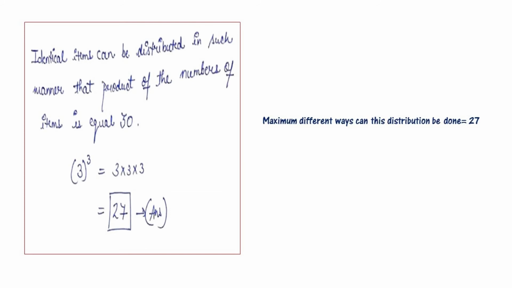Identical items can be distributed in such a manner that the product of the numbers of items is equal to 30. As it is given that 3 persons are there, that will become 3 cube, which is 3 into 3 into 3, that becomes 27. So the maximum different ways this distribution can be done is 27 ways.